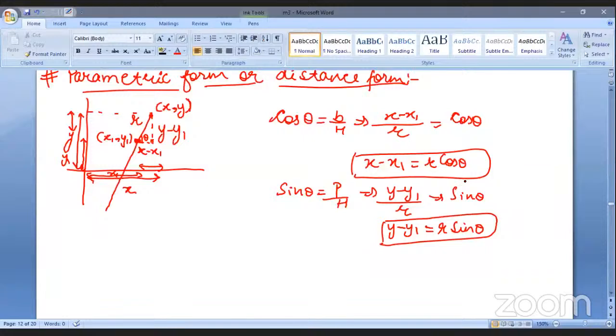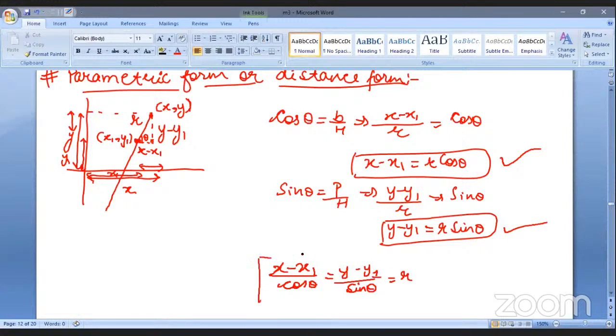So we can see one thing is common in these two formulae. See, this particular thing is all right. This is also all right. There is no problem in this. These are correct. But to generalize it further, we know that this r is common, so we'll write it in terms of that. x minus x1 upon cos theta is equal to y minus y1 upon sine theta is equal to r. So we are just writing it in this form. And this is the parametric or the distribution